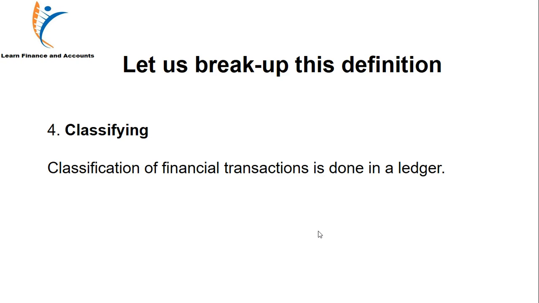And we want to know what is happening to cash. Is it increasing or decreasing? After every transaction of cash, it will be increasing or decreasing. So these transactions need to be classified according to their accounts, and that classification is done in a ledger. We'll be learning about the ledger and the journal in detail. So at this point, classification is the fourth technical term of this definition.